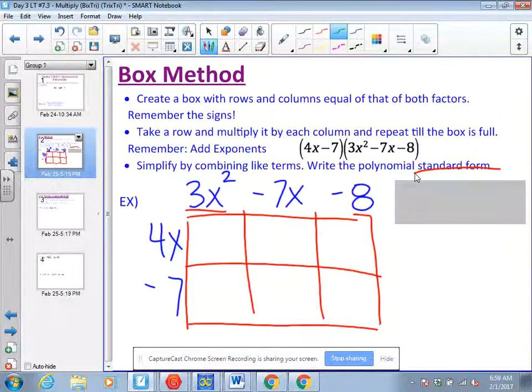So I'm going to have 4x times 3x squared. That is 12x cubed, right? Because I have 4 times 3 is 12, and then I'm talking about 3 x's altogether. 4x times negative 7x, that is negative 28x squared. 4x times negative 8 is negative 32x.